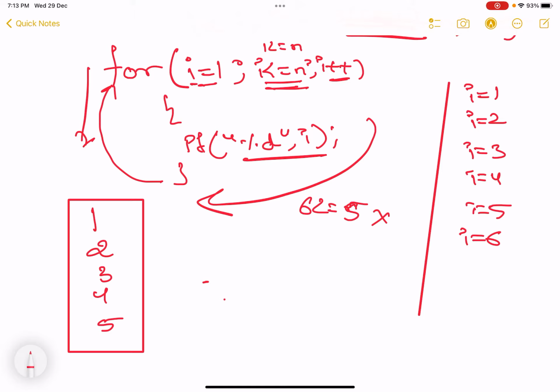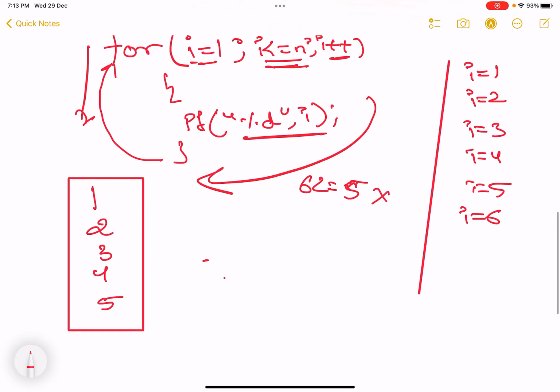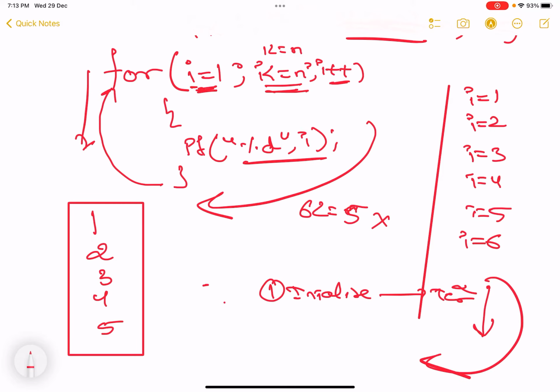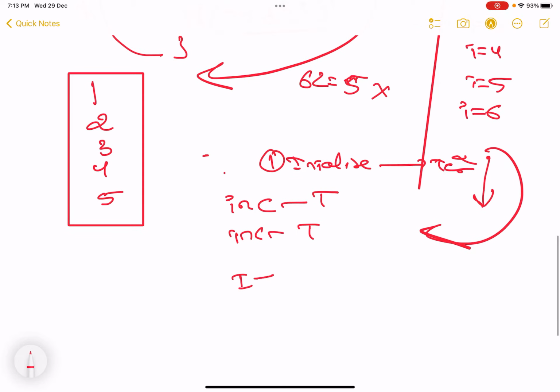This is exactly how for loop is gonna work. And remember, first only once the initialization part is gonna happen. Immediately after that, it is gonna check the termination condition. If it satisfies the termination condition, it goes inside. If the condition doesn't satisfy, it will come out of for loop. After that, increment, then check termination. After that, increment, then check termination. Only once it's initialize and termination check. After that, it's always increment and terminate check.